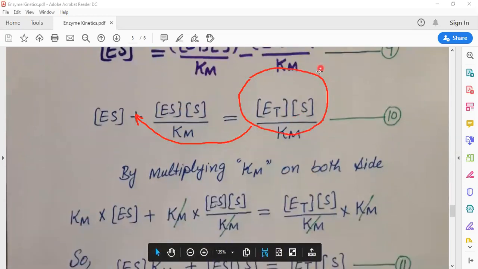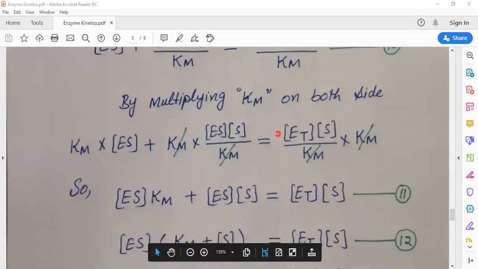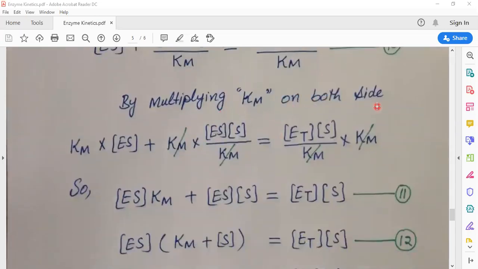By multiplying Km on both sides of equation 10, Km into ES, Km into ES into S divided by Km, ET into S divided by Km into Km, this Km will cancel out.